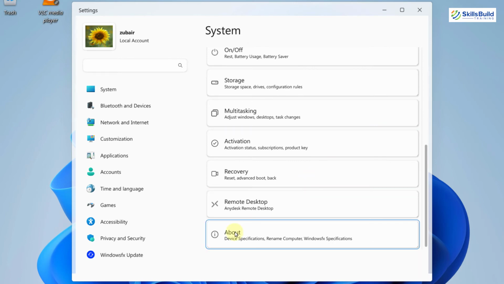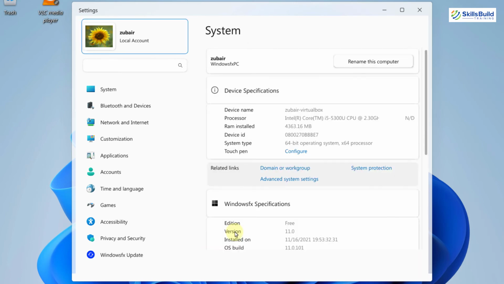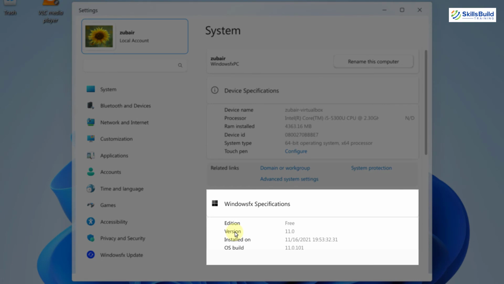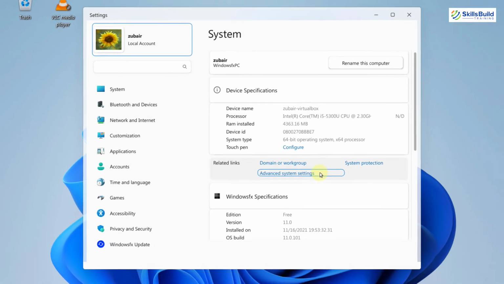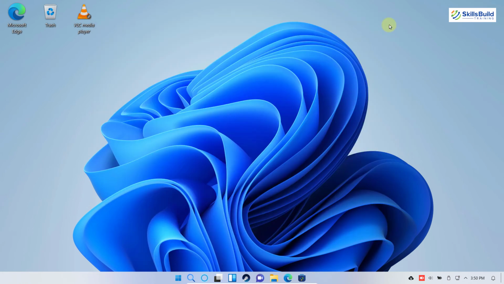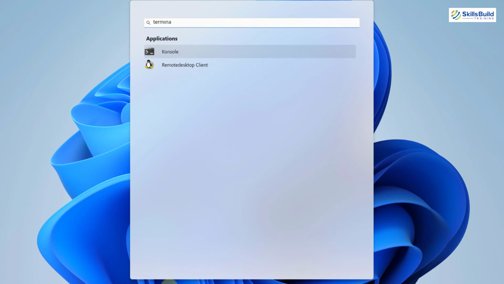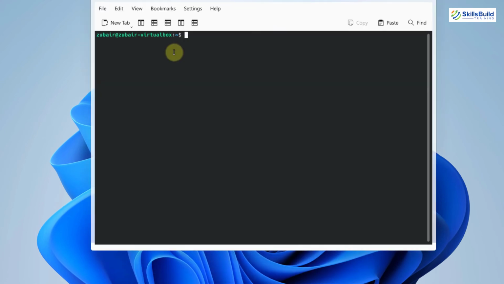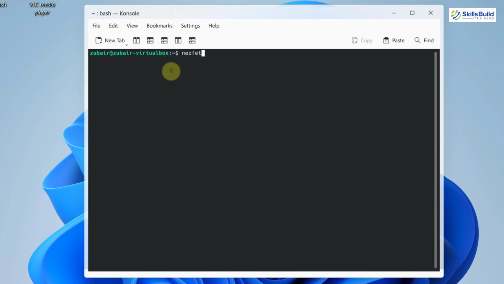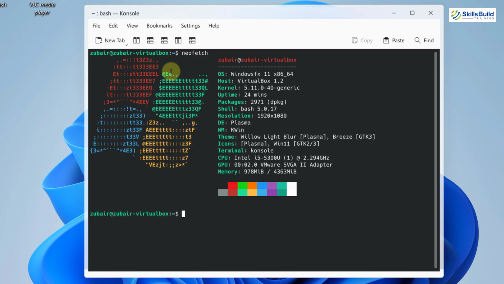And if we go into the about section, let's see what this system is about. Well, obviously the system is 64-bit, edition is free, version is 11, and OS build is 11.0.101. Let's get some more information about the system. To do so, we have to open our terminal or console. So I will just write here terminal. Here it is. I will just click on it. Well, this time I will write here NeoFetch. Let's see what it has to offer. Well, if you see here, the icon is pretty much the Windows 7 one. And if you remember, in Windows 7, we have a flag something like this.